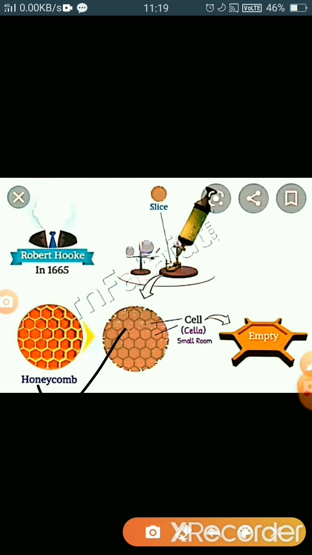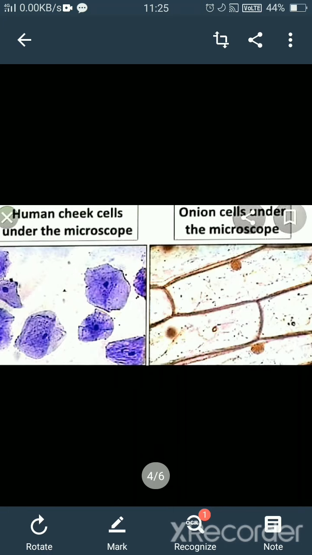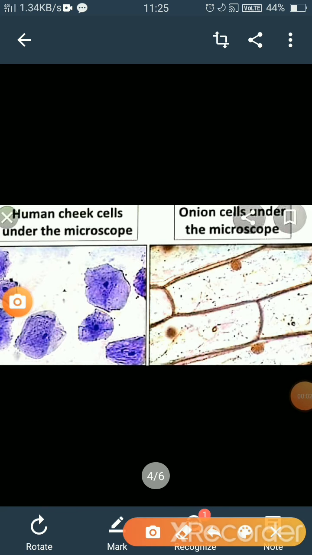And these boxes are empty from inside. The single box is called a cell. So in this way Robert Hooke discovered the cell, and he also performed other experiments, like he observed the onion peel under a microscope and a human cheek cell under a microscope. So the human cheek cell under the microscope looks like that.